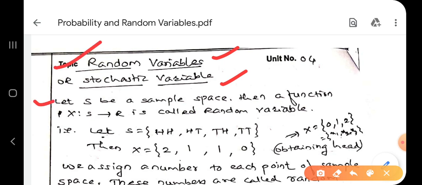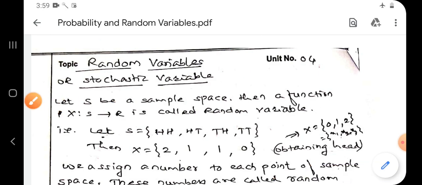Let S be a sample space, then a function X from S to R is called a random variable. A function X from S to the real numbers R. Now, what I want to say is that you have to keep in your mind that a random variable is a function. Which function? S to R.